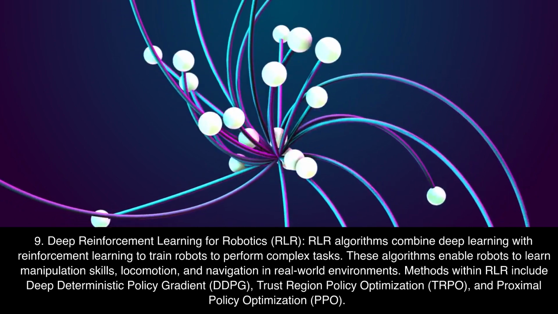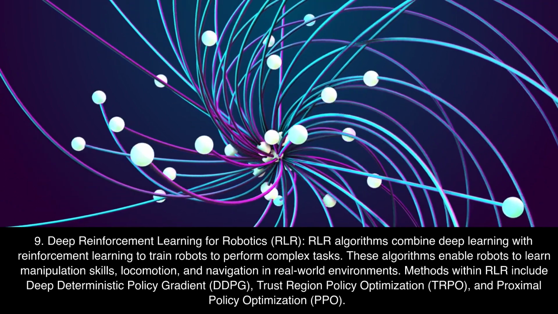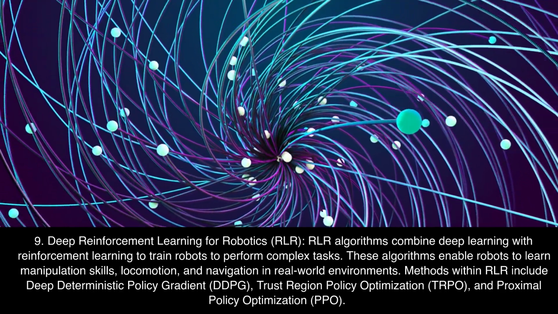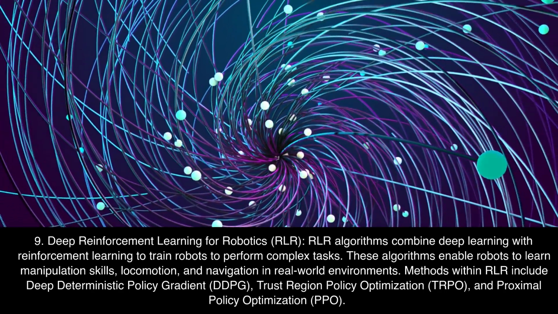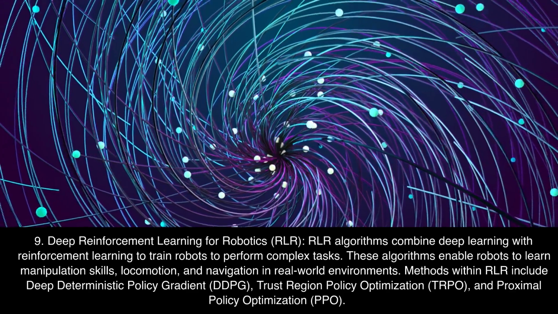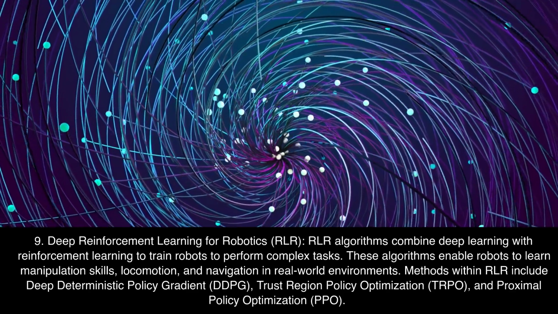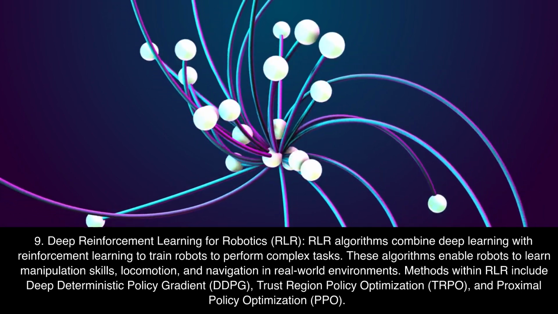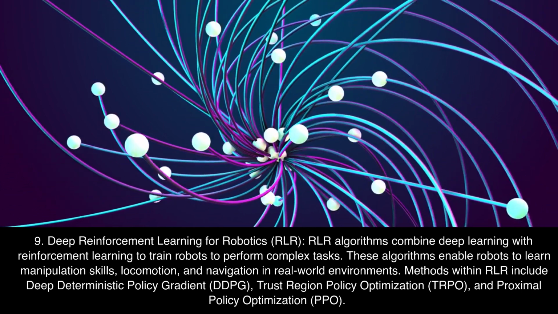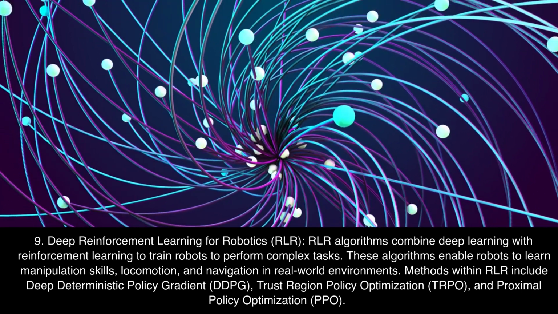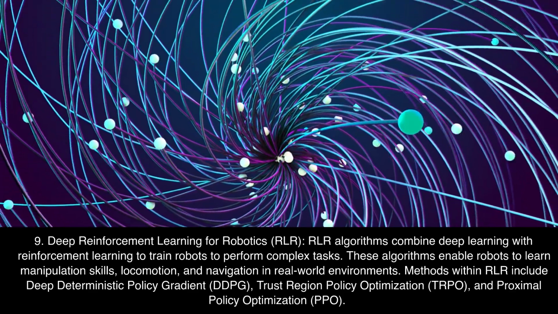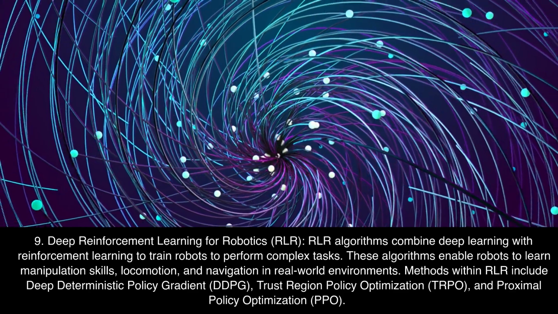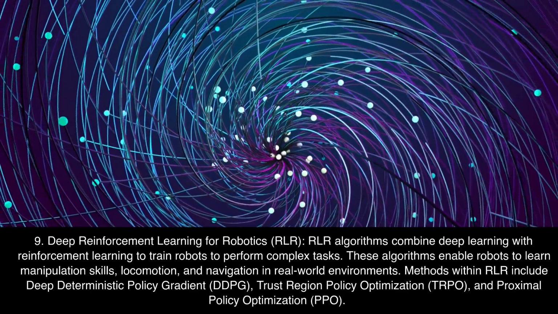9. Deep reinforcement learning for robotics, RLR. RLR algorithms combine deep learning with reinforcement learning to train robots to perform complex tasks. These algorithms enable robots to learn manipulation skills, locomotion, and navigation in real-world environments. Methods within RLR include deep deterministic policy gradient, DDPG, trust region policy optimization, TRPO, and proximal policy optimization, PPO.